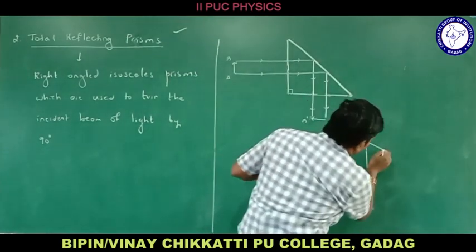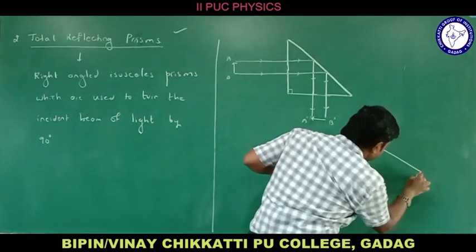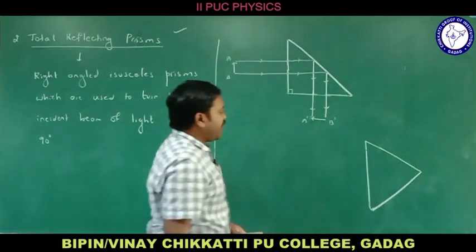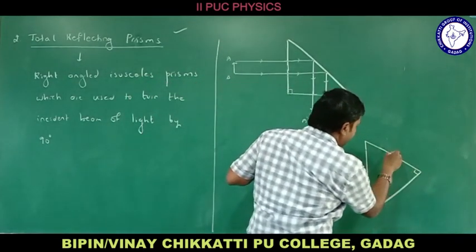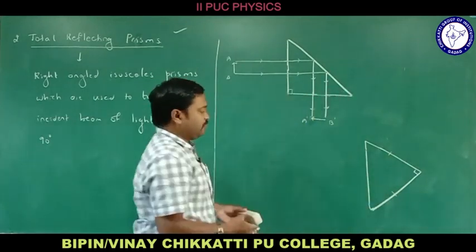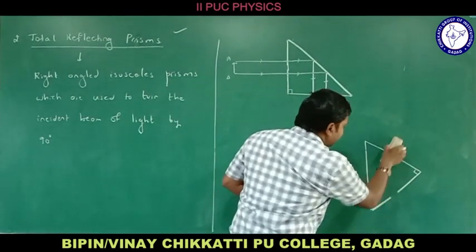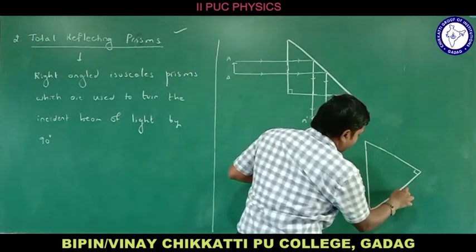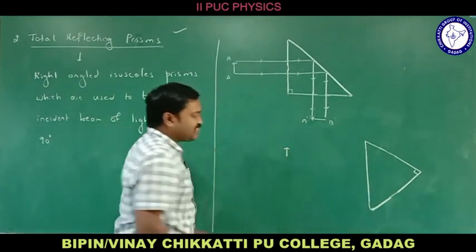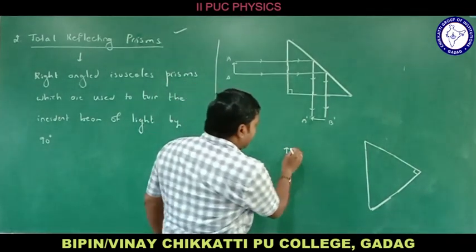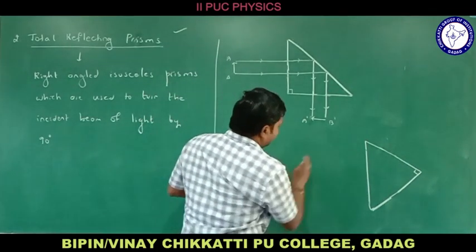So the two sides must be equal here, and this is 90 degrees. Let me consider this is 90 degrees and these two sides will be equal. Now let us consider the ray diagram here, right? If I am considering the ray diagram, let me consider this is an object. Again, let me take the same ray diagram. Let me take the object nearby.